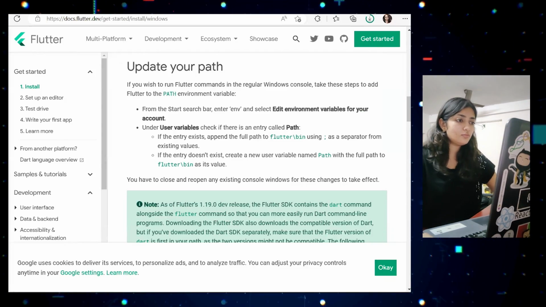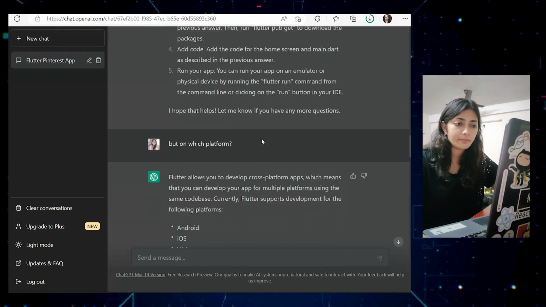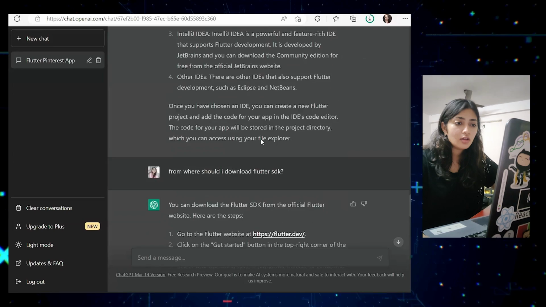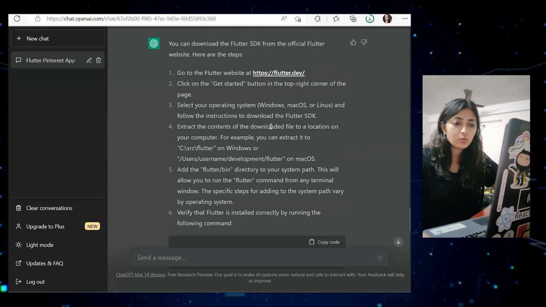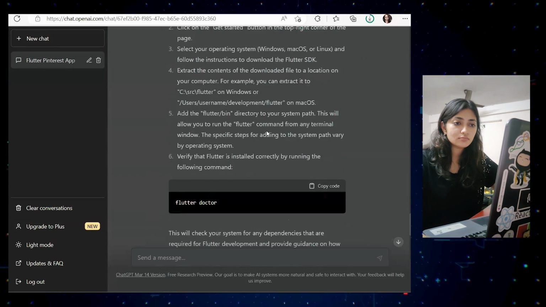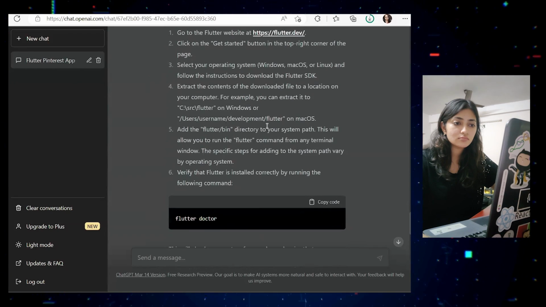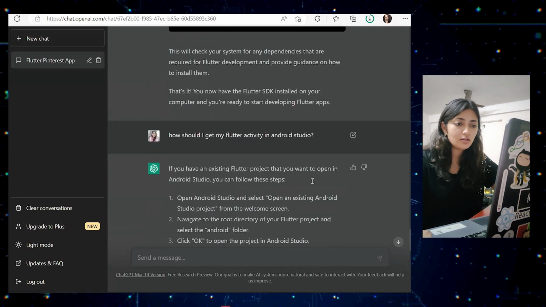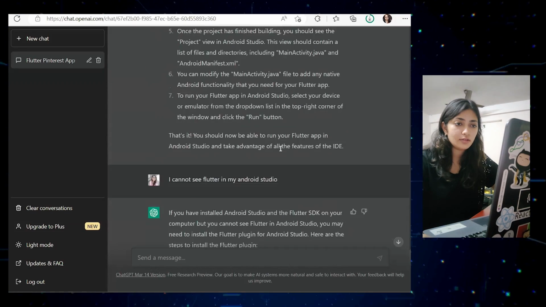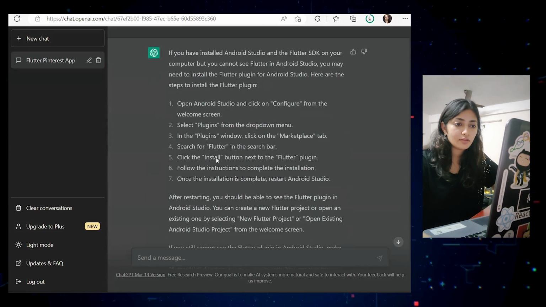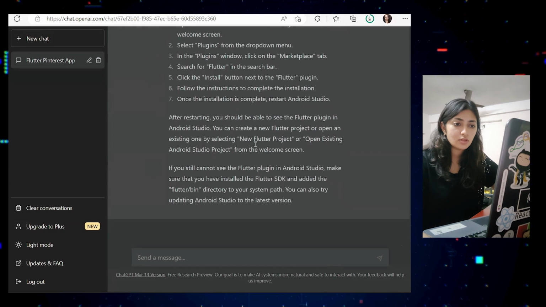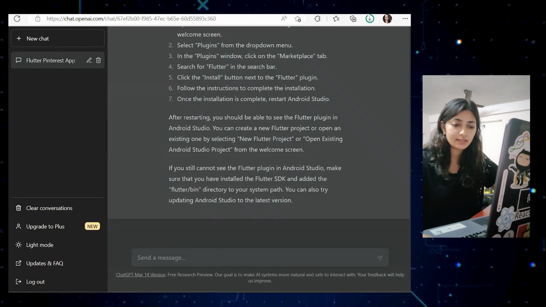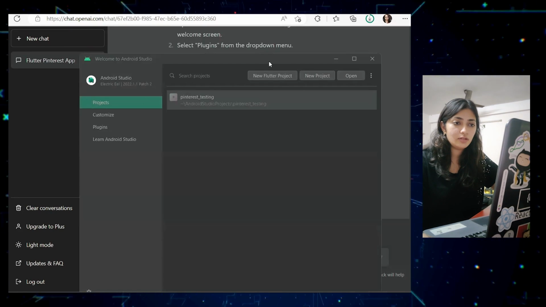So what was the step? Let me go back. This, so we will do after it gets installed. And here we have, okay, now I'm simply selecting new Flutter project.